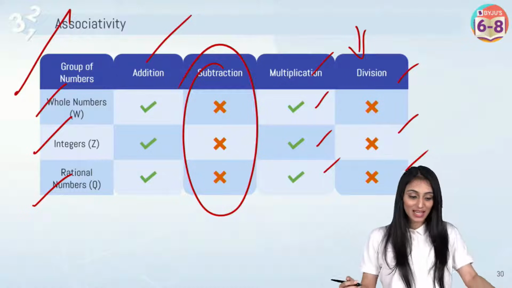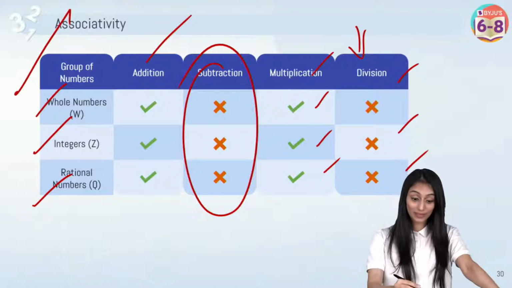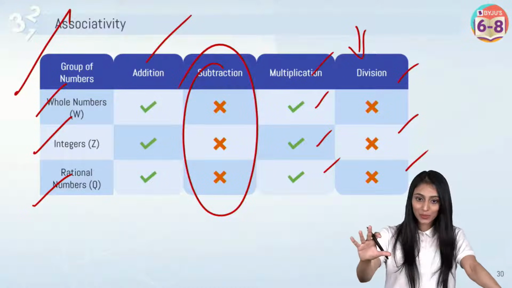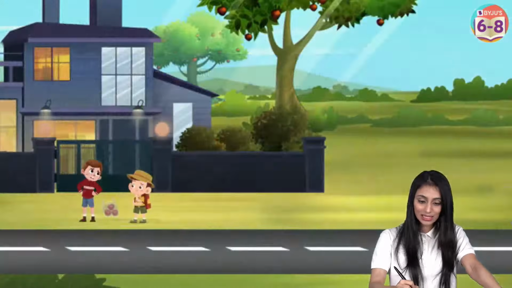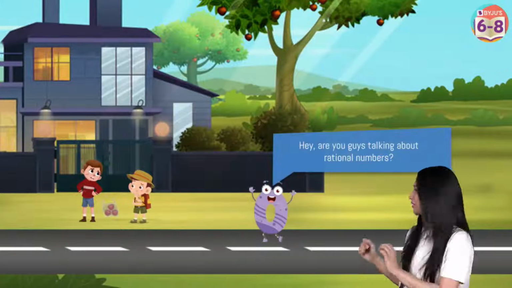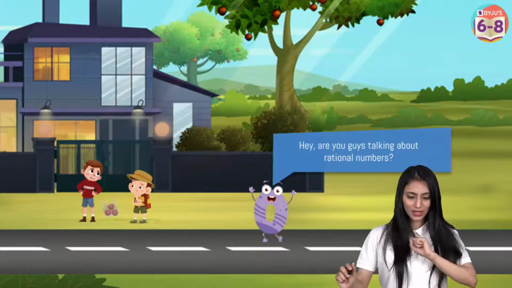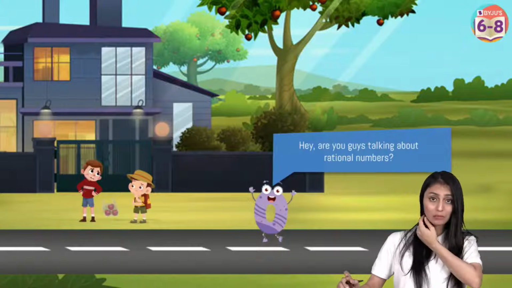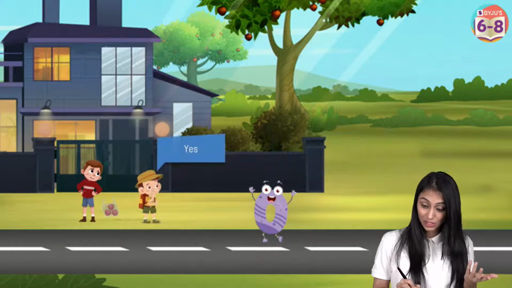All right, all right. So this was about these three properties, right? So these properties are clear to us. Now let's move ahead. Let's see what these kids are doing. By the way, who is this? Oh, he's saying, are you guys talking about rational numbers? Yes, they were talking about rational numbers.